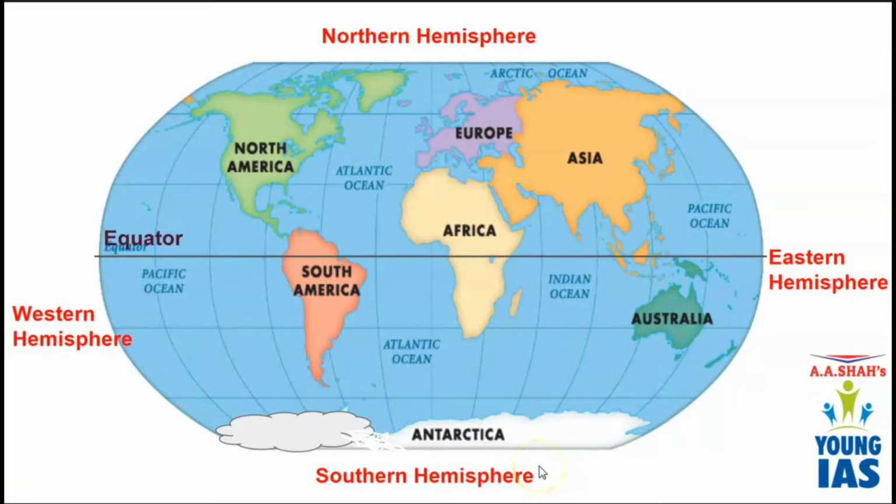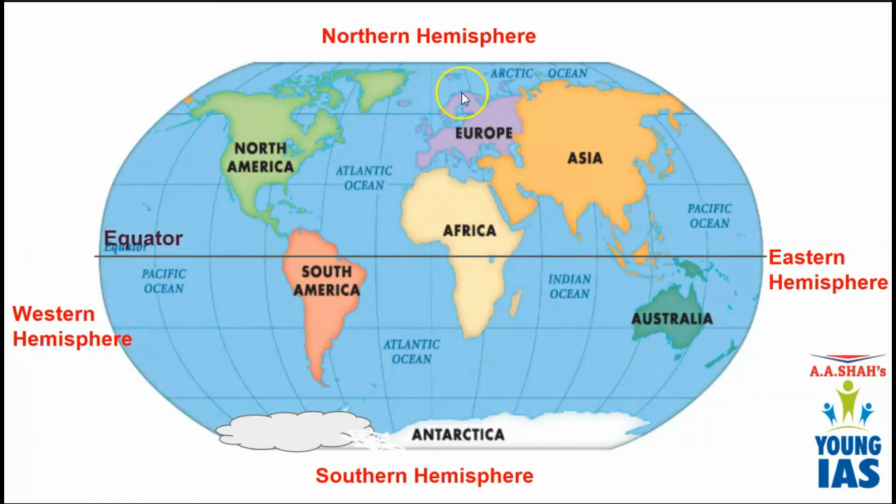In the previous picture we have seen a globe, and now this is a map. This is a world map. On the world map you will find these large portions, and also you will see a line passing across the map. This line is called the equator. Equator is an imaginary line which divides the earth into two equal halves, the upper portion and the lower portion.